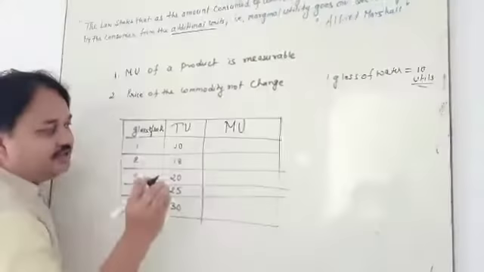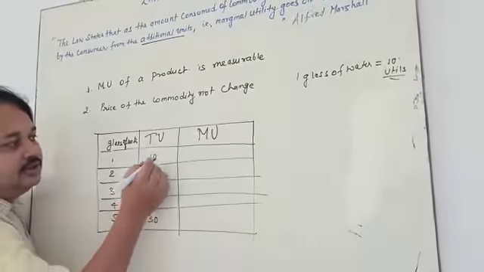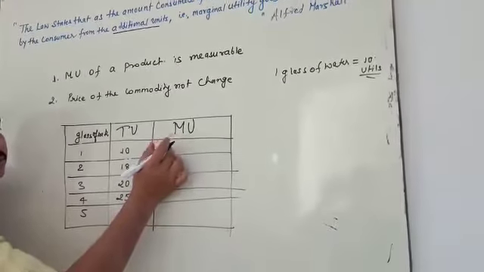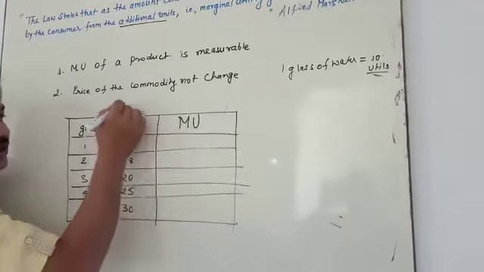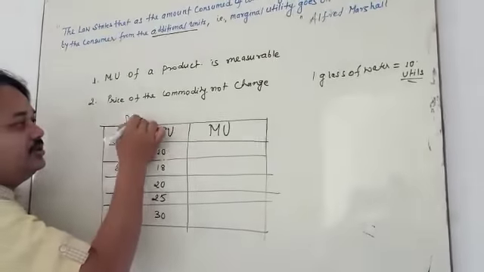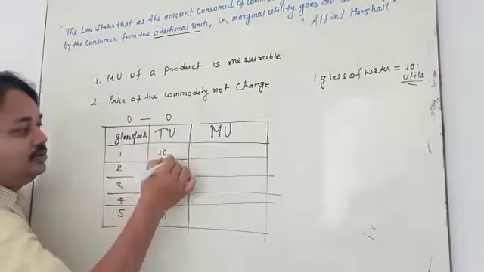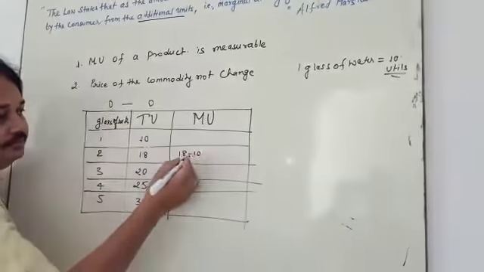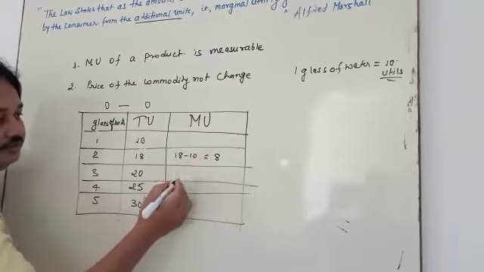My dear students, very simple, you calculate. This is the marginal utility, MU. When the consumption of glasses of water is 0, the total utility is also 0. First, 18 minus 10 is equal to 8.